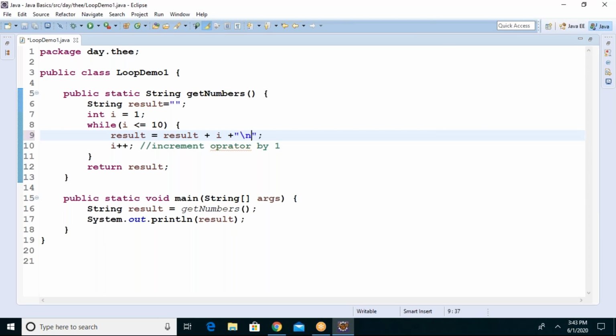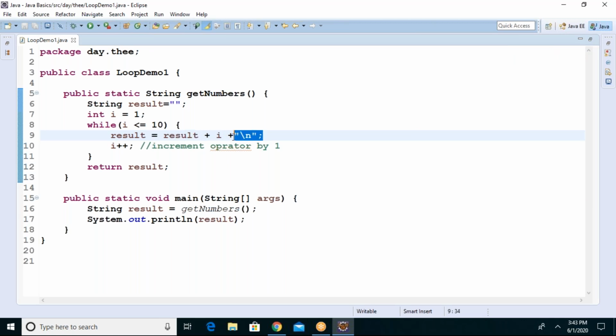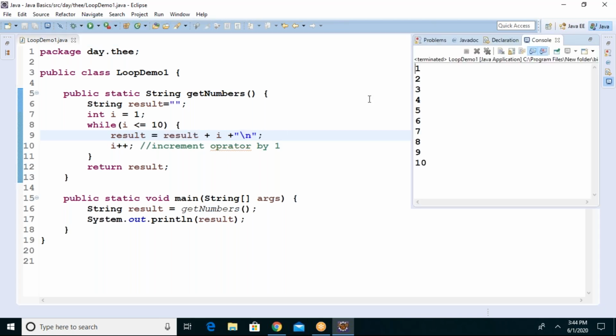If you want the next line, there is an escape sequence called \n. \n means next line. It generates a new line automatically. You see, i will be added, then next line. 2 will be added, then next line. 3 will be added, next line. So like that, if you want a space, you put space. If you want line by line, give line by line.